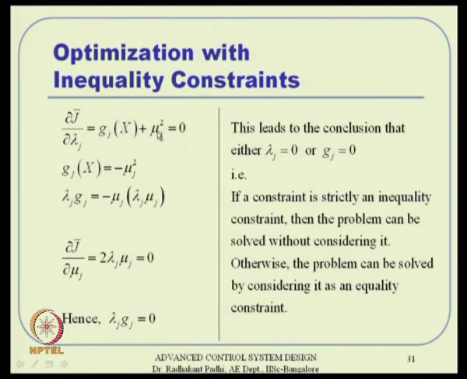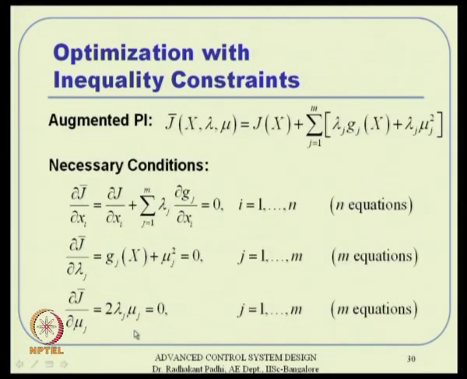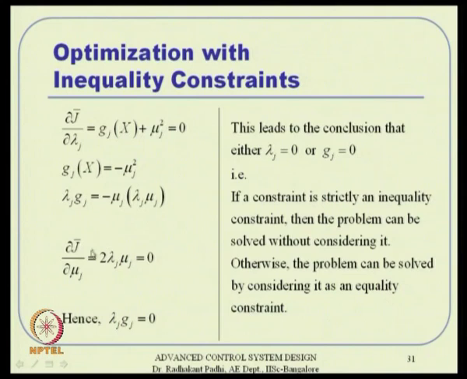I take the right hand side, where g j of x is minus mu j square, and I multiply g j by lambda j, and also multiply the other side by lambda j. Then I apply the third condition, which tells me that lambda j mu j is equal to 0. If I apply that, then this turns out to be equal to 0 anyway.